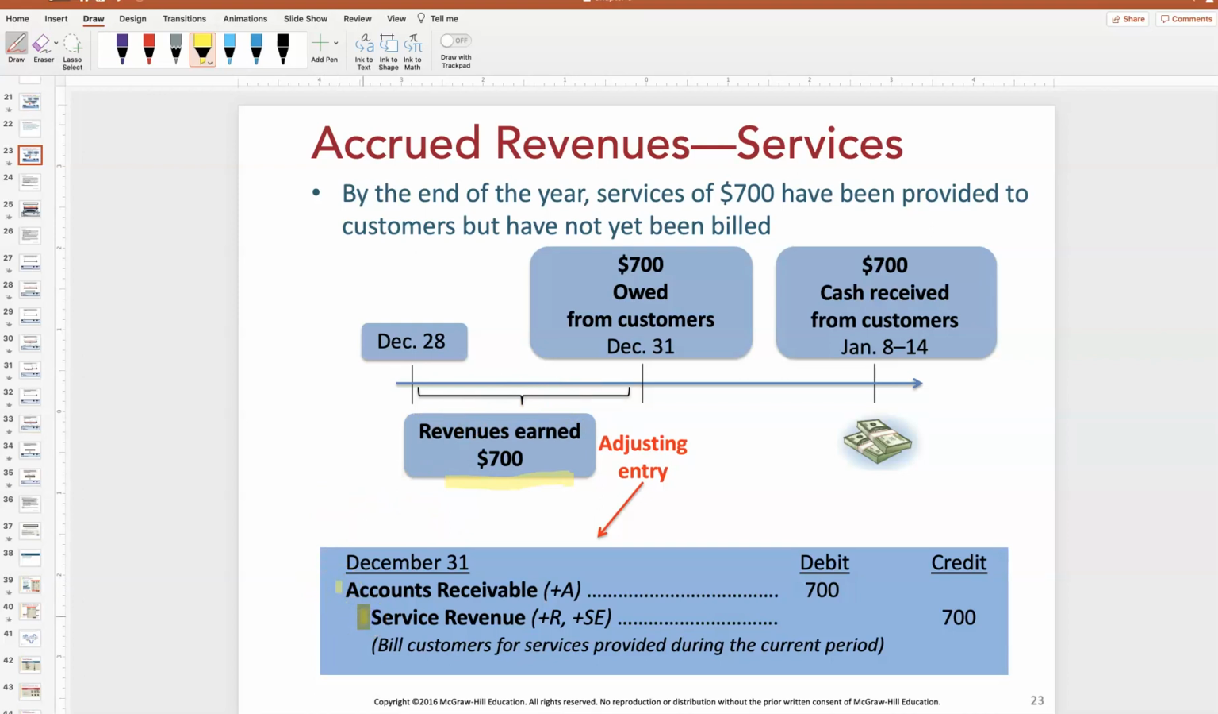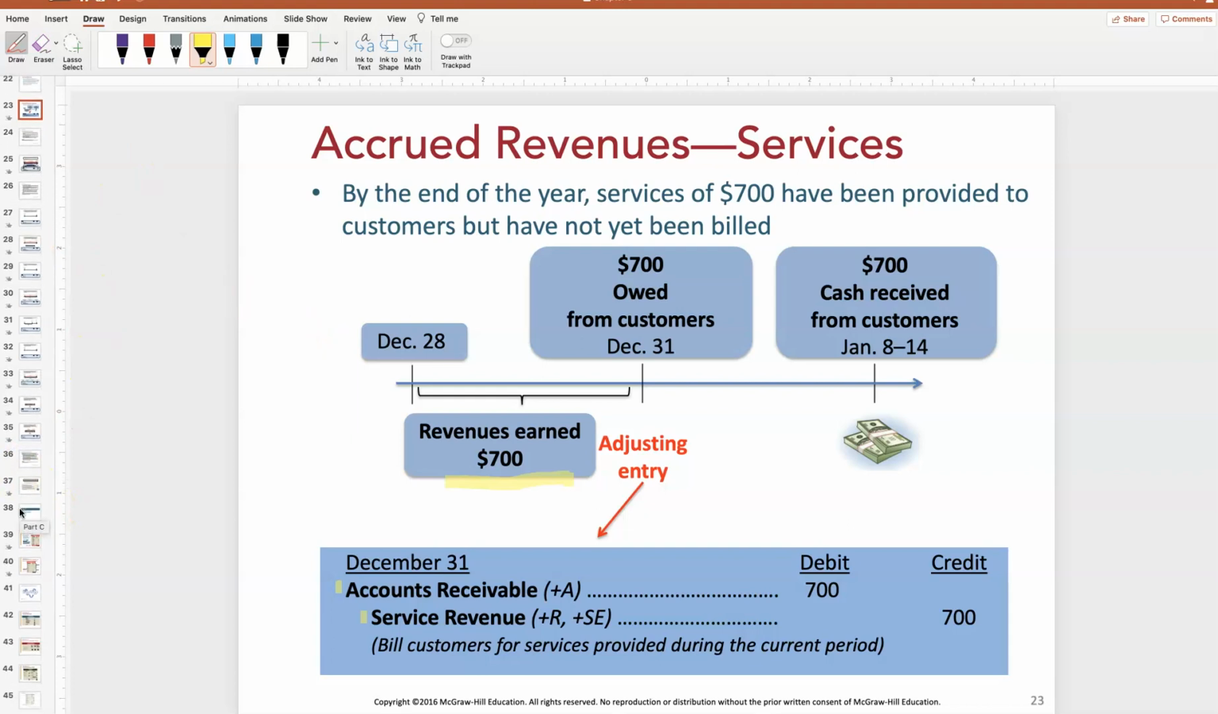I credit service revenue because I want the readers of my financial statements to know I did that service. I earned that income. So that's pretty straightforward. So that's the end of the different types of adjusting entries that we're going to be doing in Chapter 3, and we'll keep working through them in class. But what do we do after we've done these adjusting entries?